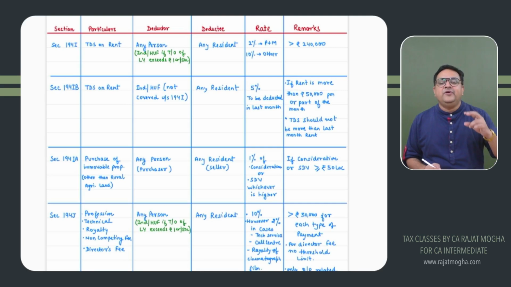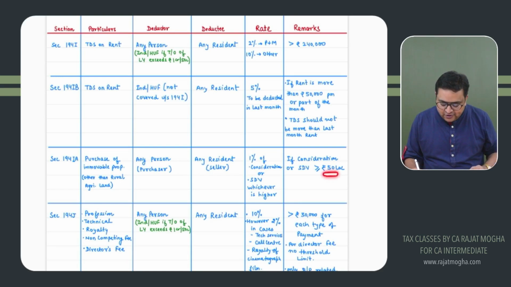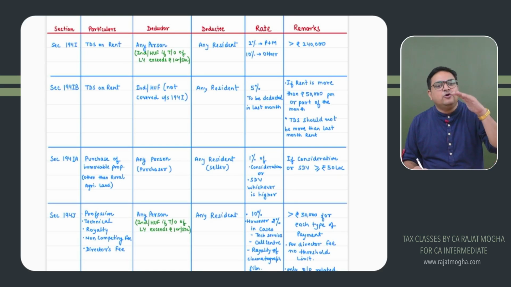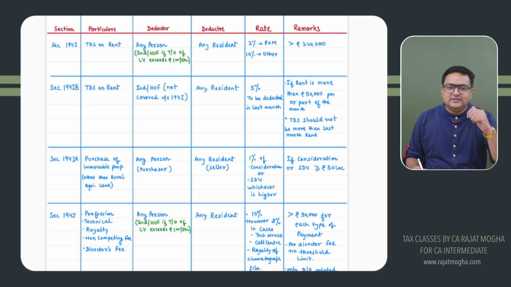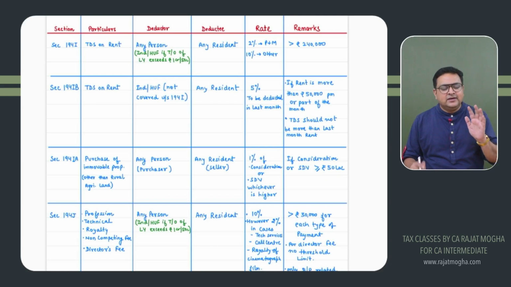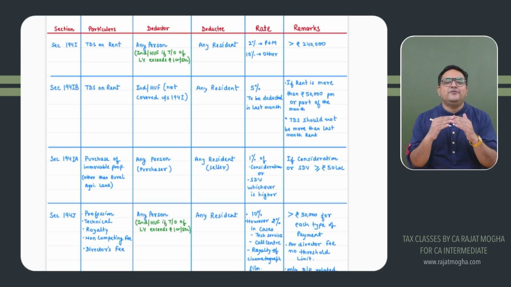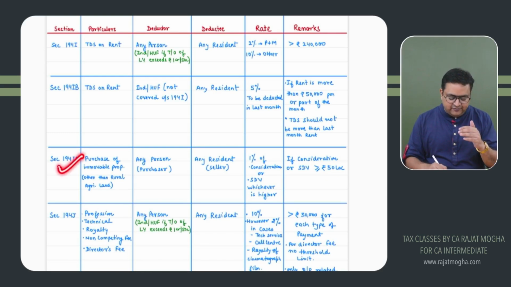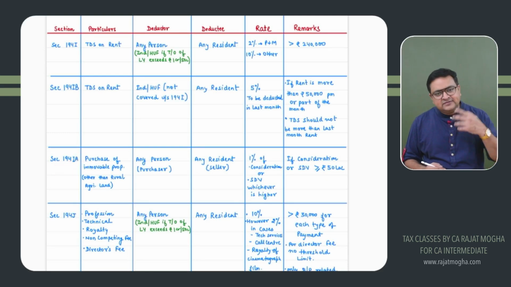It applies whenever you are purchasing an immovable property, it could be land, it could be building, it could be both. Whenever you are purchasing a property of rupees 50 lakh or more, here 50 lakh is also included. Even if you are purchasing a property for 49.99, then you can ignore this section. But if you are purchasing a property of exact 50 lakh, this section, 194IA, will apply. If it is either 50 lakh or more than 50 lakh, this section will apply.